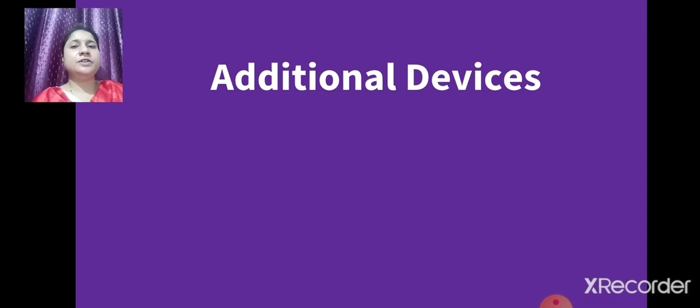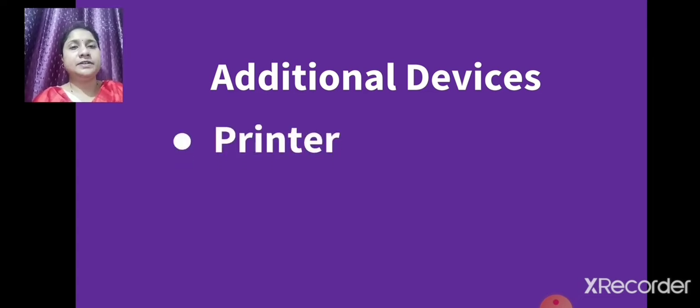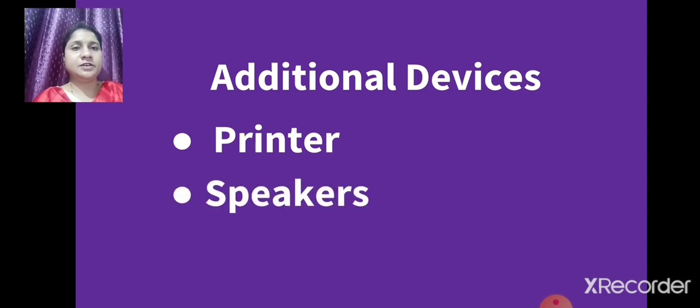Apart from the four main parts, that is monitor, keyboard, CPU and mouse, there are some other devices connected to the computer called additional devices. These additional devices are also known as secondary parts of the computer. Which devices are they? Printer and speakers. These two devices, printer and speaker, are additional devices. Now we are going to see them one by one.